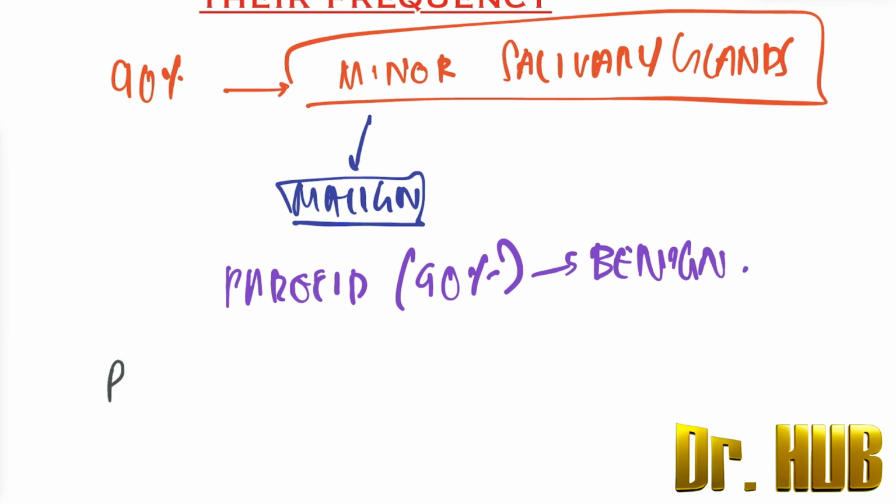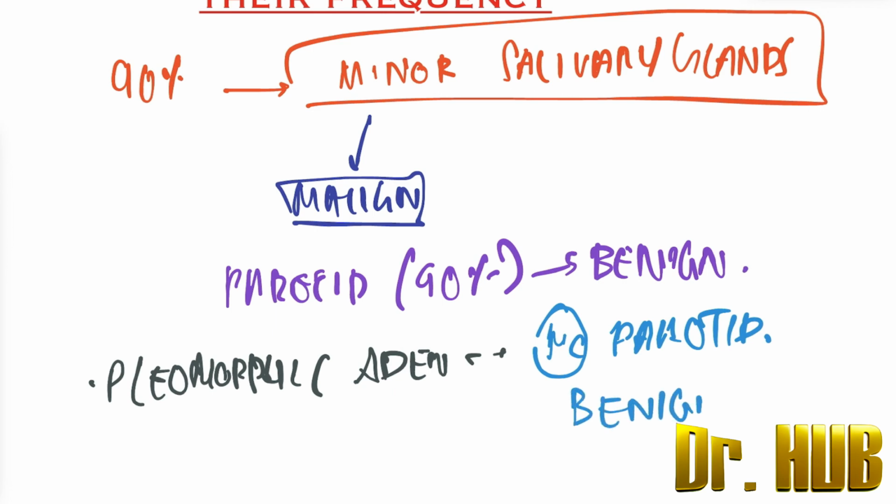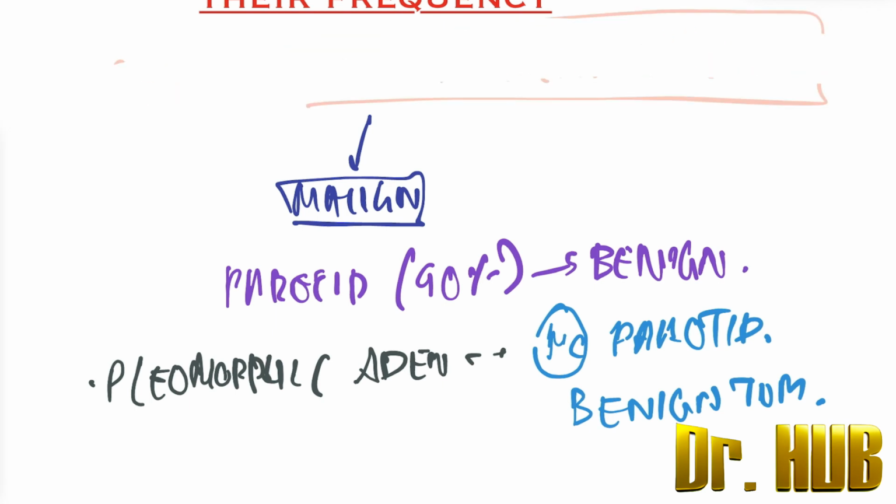Next is the pleomorphic adenoma. This is the most common tumor of the parotid, and it is a benign tumor.